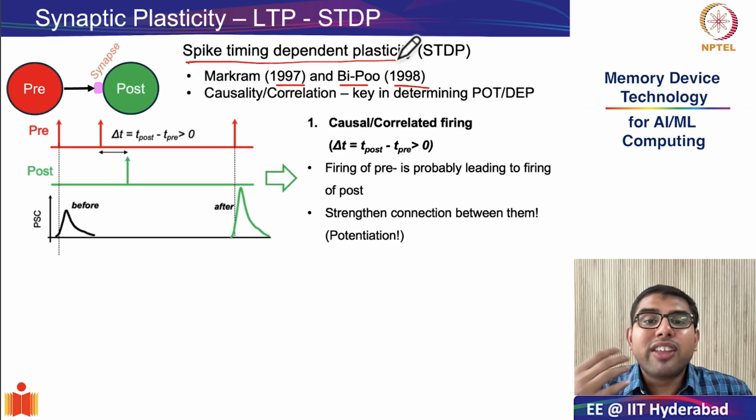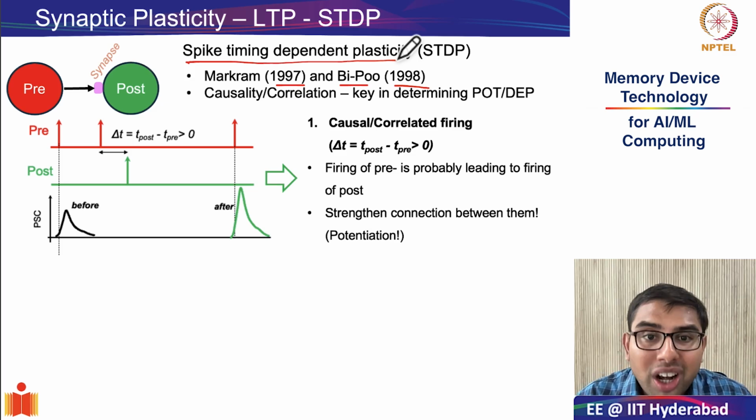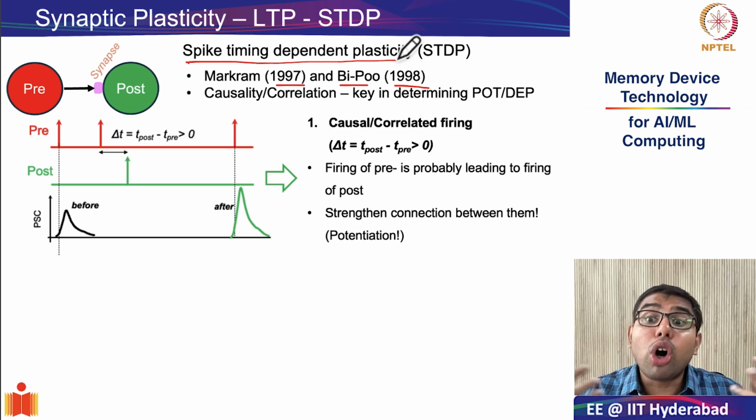So, the way the biological system interprets this is that this is a useful or correlated or a causal firing, and therefore it rewards it by saying that this pathway helped in triggering a response, so let me strengthen it.